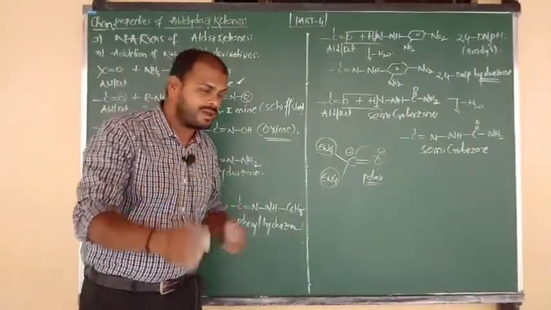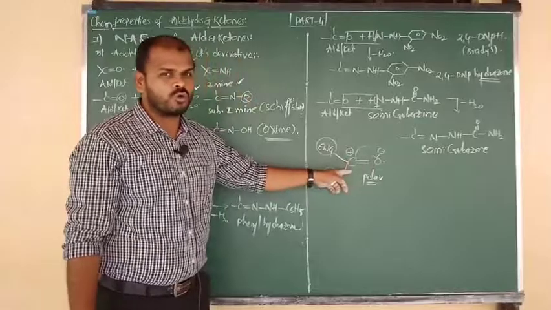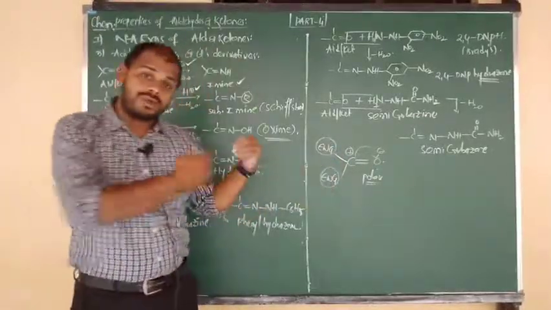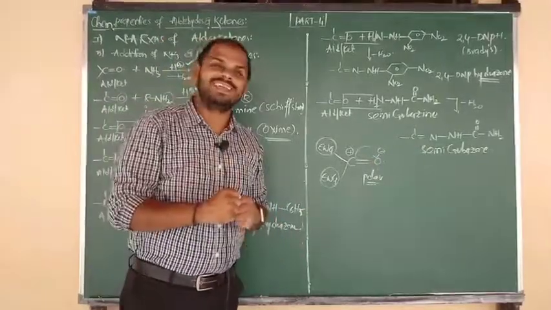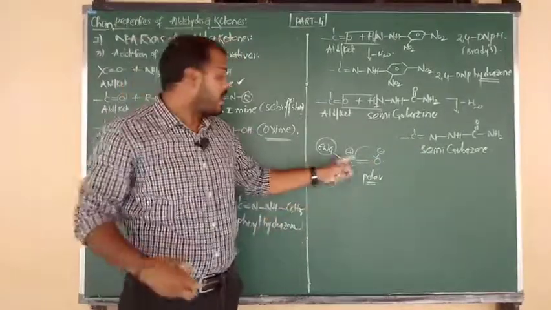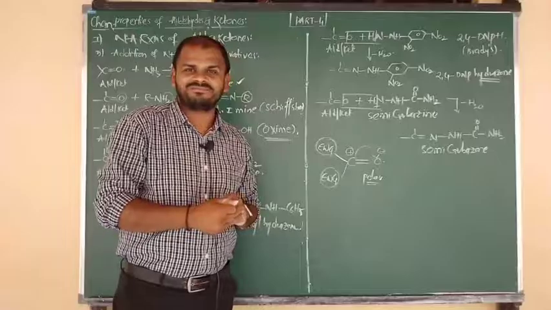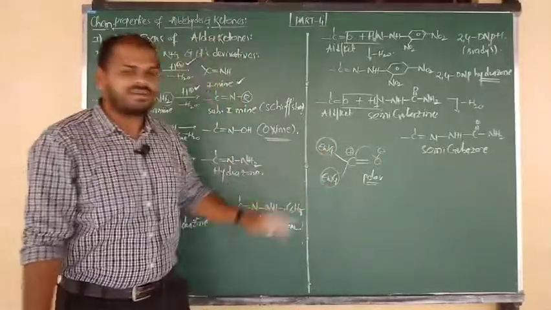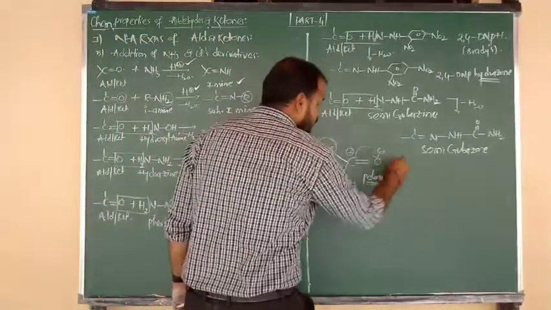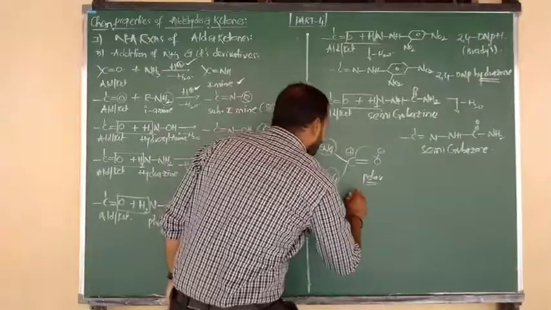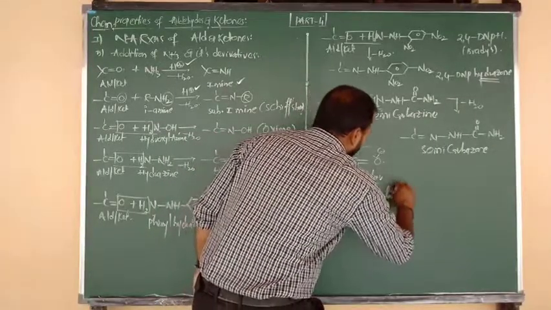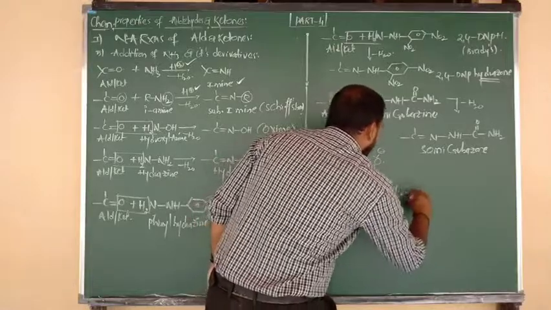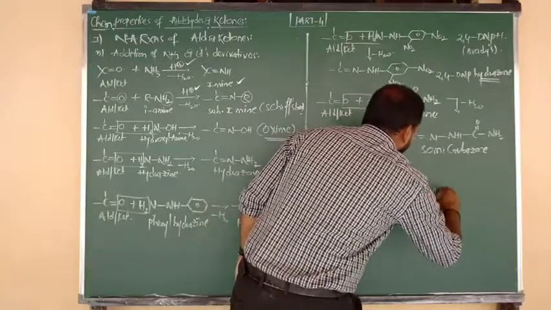Try to remember, if the C double bond O carbonyl group is connected to electron withdrawing groups, the polar nature of carbon and oxygen increases. In the case of withdrawing groups, carbon contains more positive charge. So automatically the polar nature increases, meaning nucleophilic reactivity increases.